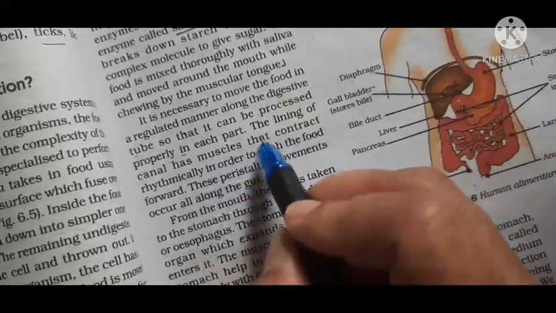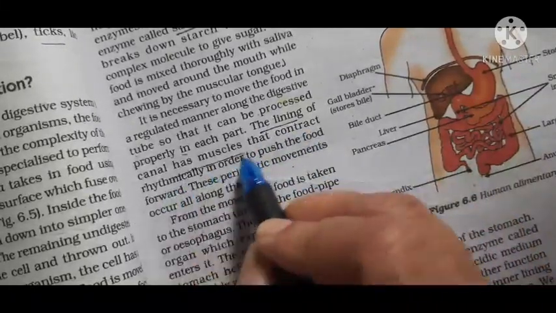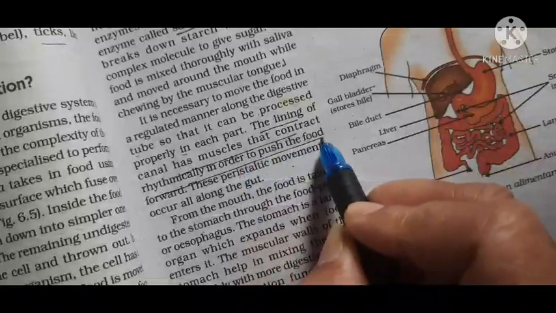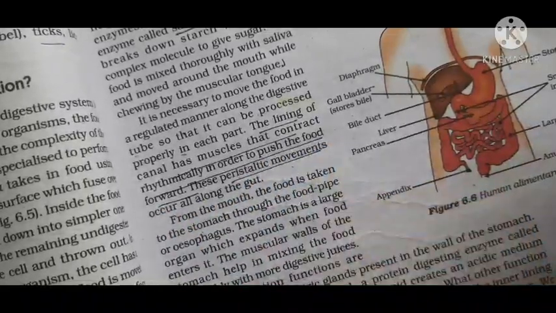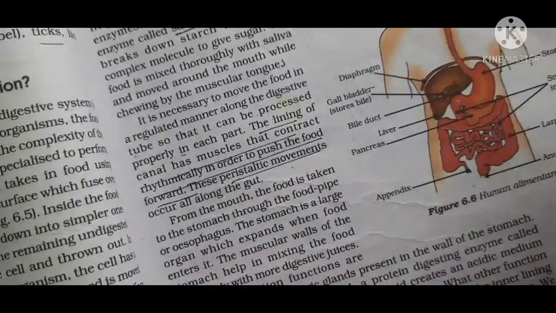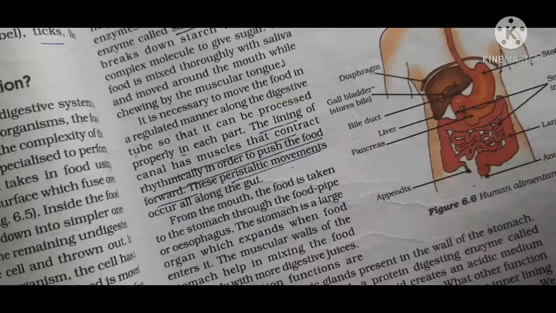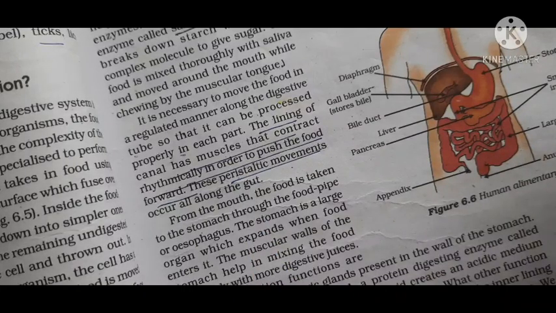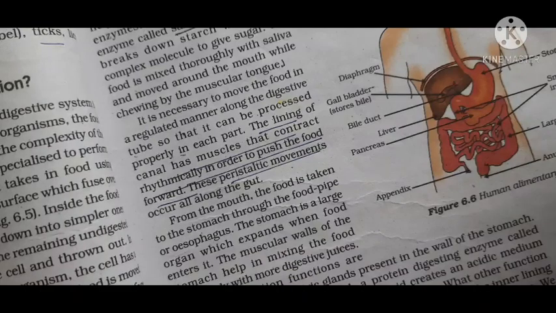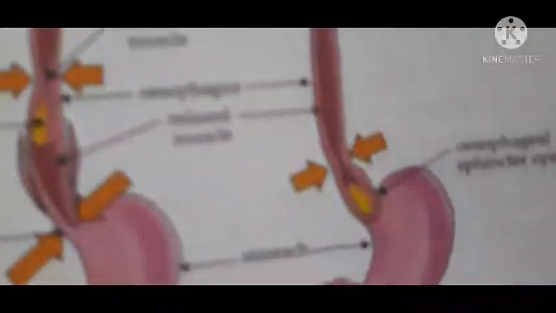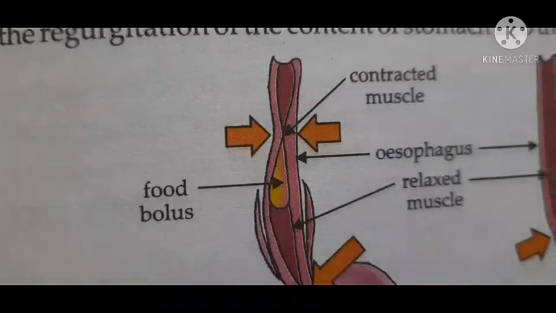Please underline: the muscles contract rhythmically in order to push the food. This is peristaltic movement. The muscles contract, then they relax, contract, relax, thereby pushing the food into the stomach, and this movement is called peristaltic movement. I will show you here how it happens. Just see this picture. I hope you can see.